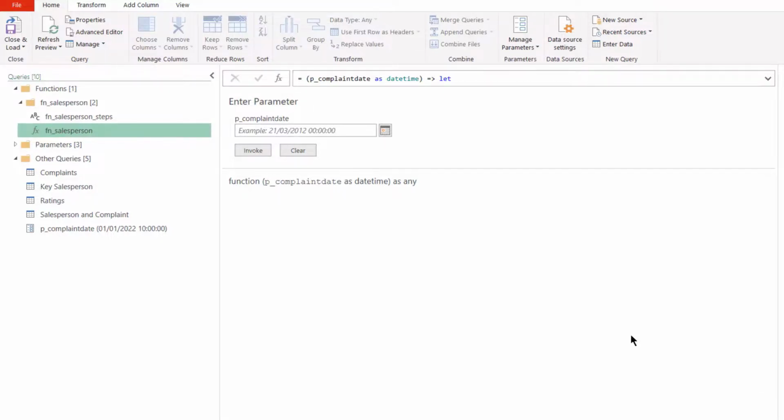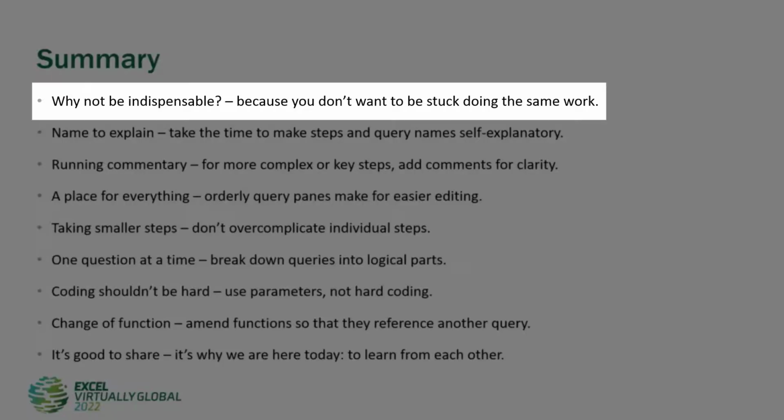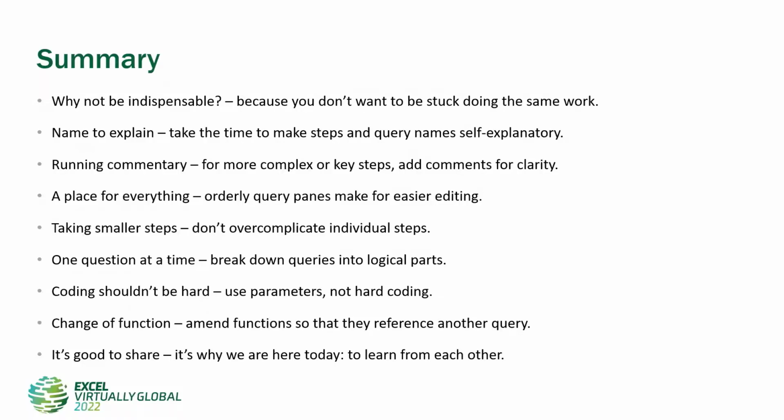We're going to go back for an overview. So let's summarize what we've been through. Why not be indispensable? Well, obviously you don't want to end up working on the same queries all the time, so it makes sense to make your queries easy to understand.